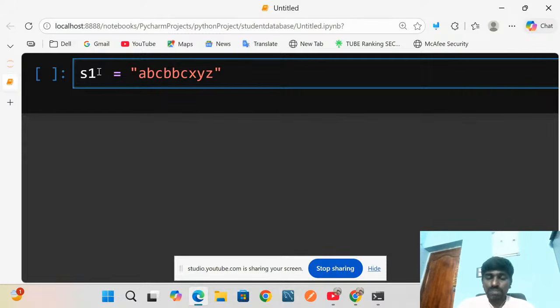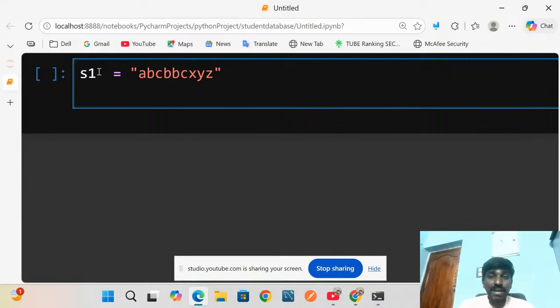For this one, I use index to find the position. The interviewer asks how the index and find methods both work. Suppose I print and pass the variable S1, and on that I use the index method, a predefined or inbuilt method in Python.